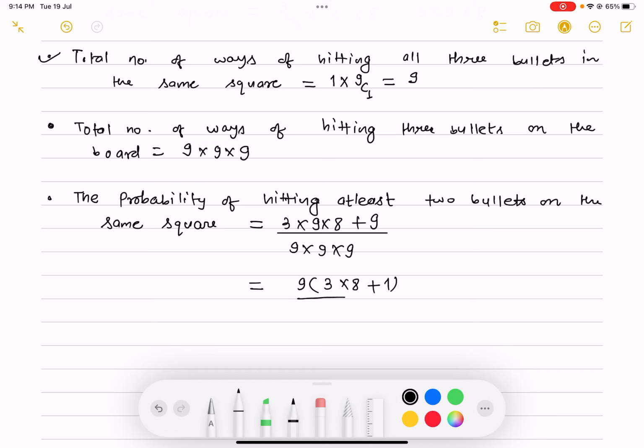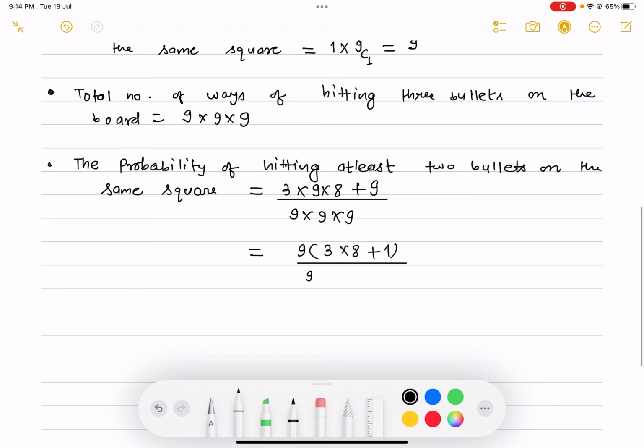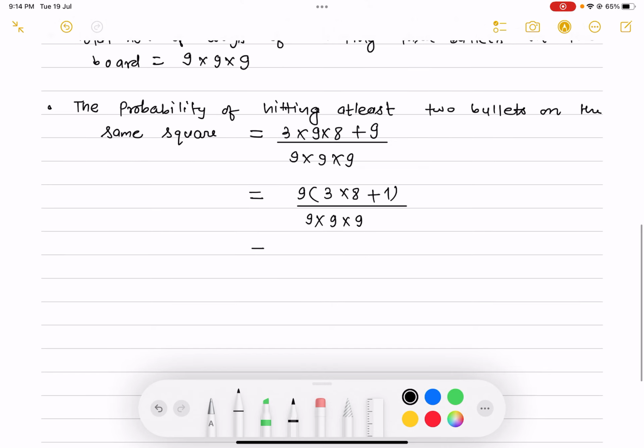In general, mathematicians ignore these intermediate steps, but these steps are helpful for those who are really very lazy in mathematics.